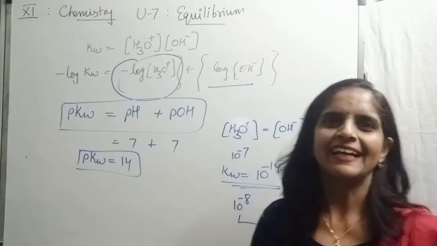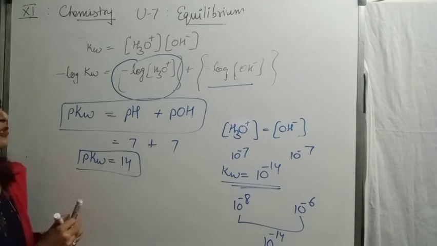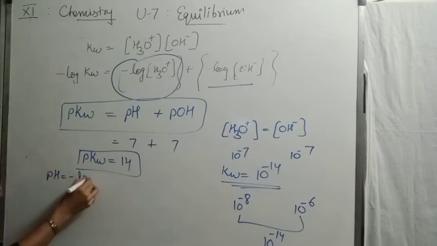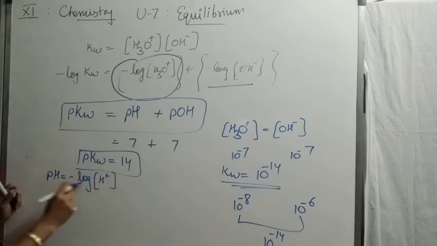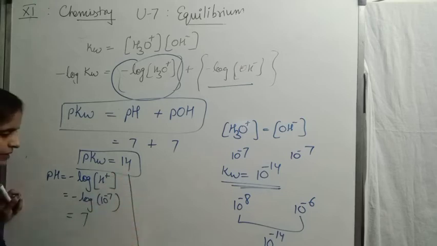The answer lies in the formula of pH only. We know the formula of pH is negative log of hydrogen ion concentration. If I substitute the value of hydrogen ion concentration as 10 to the power minus 7, I will get answer 7.